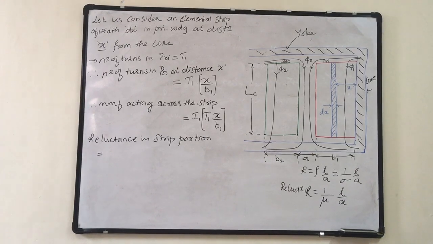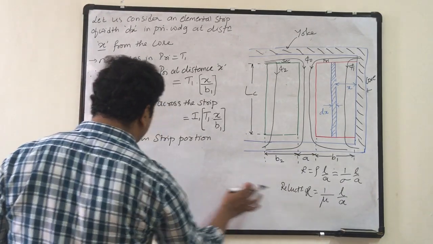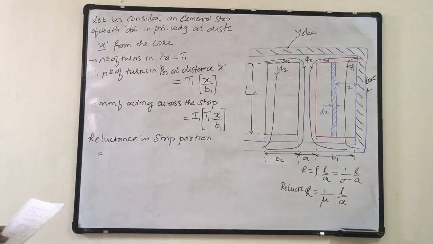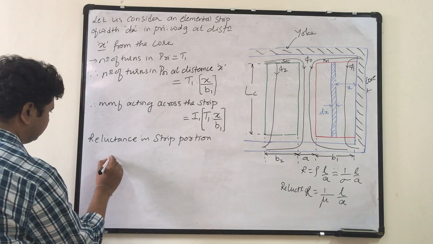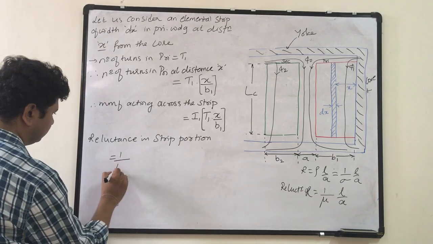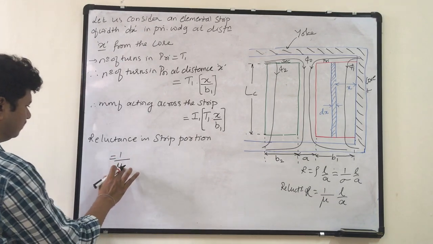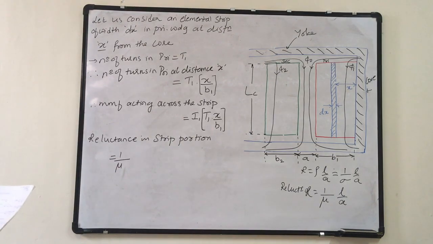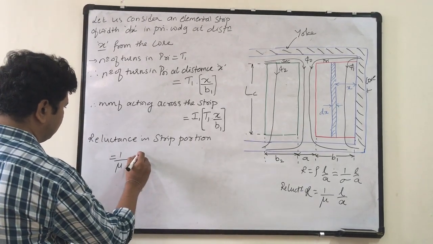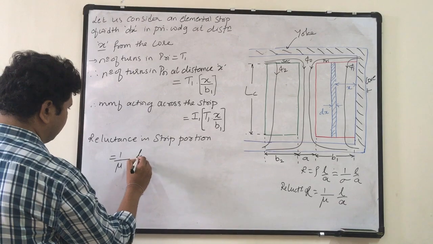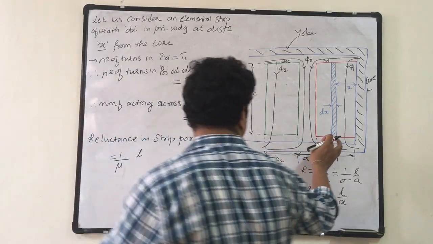So with that equation of reluctance, I can write reluctance in the strip portion is 1 over mu, L by A. What is the length of the strip?